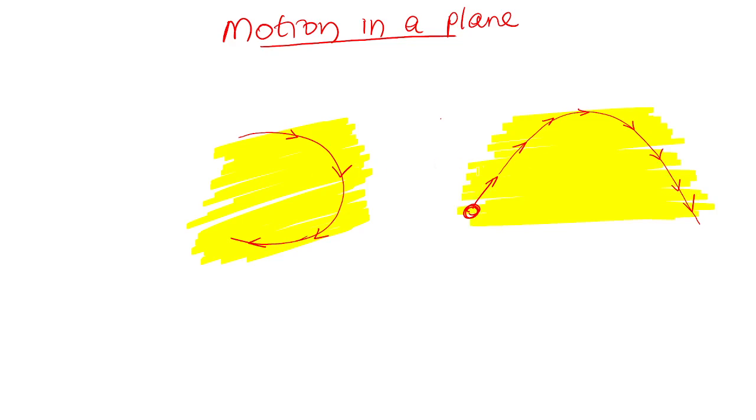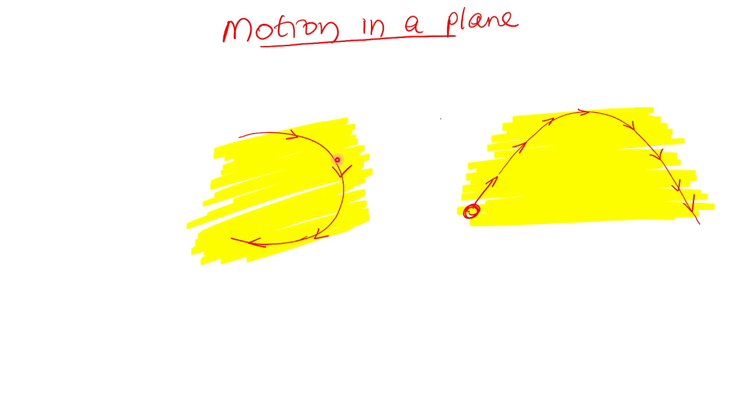So these two types of motion are there in our syllabus. In this chapter we will learn these two types of motion basically. In one type, a body is projected making some angle with the ground. This is said to be projectile motion. It is there in our syllabus and belongs to motion in a plane.